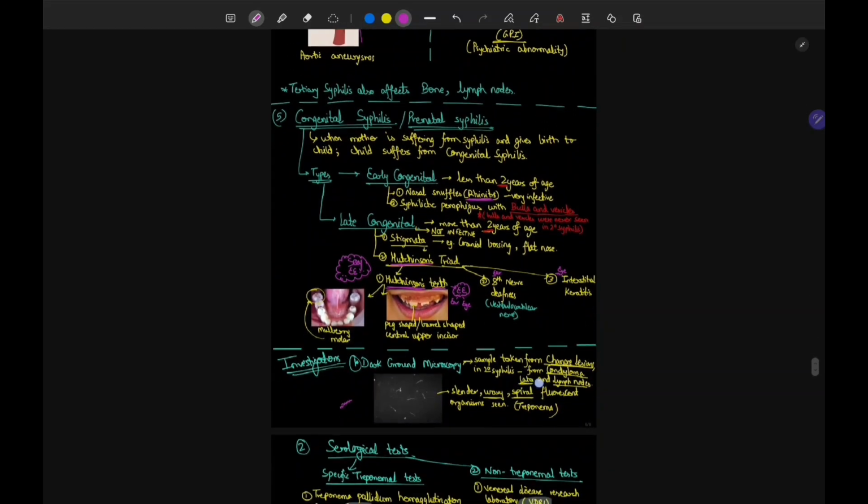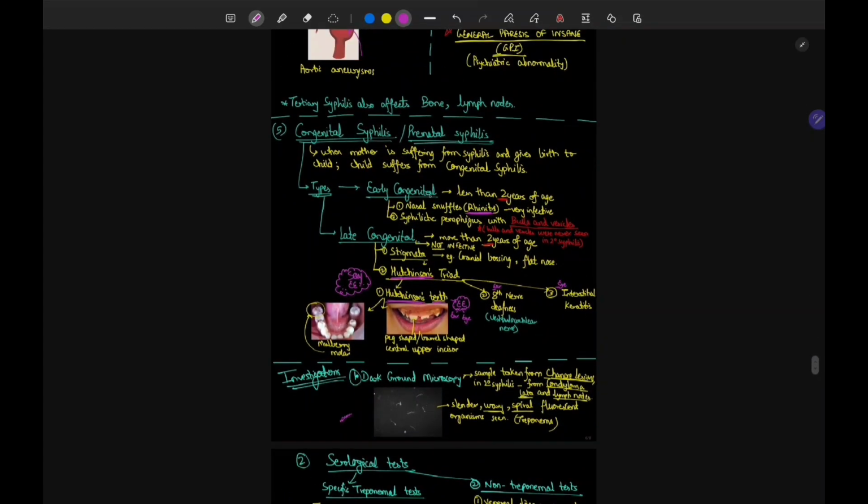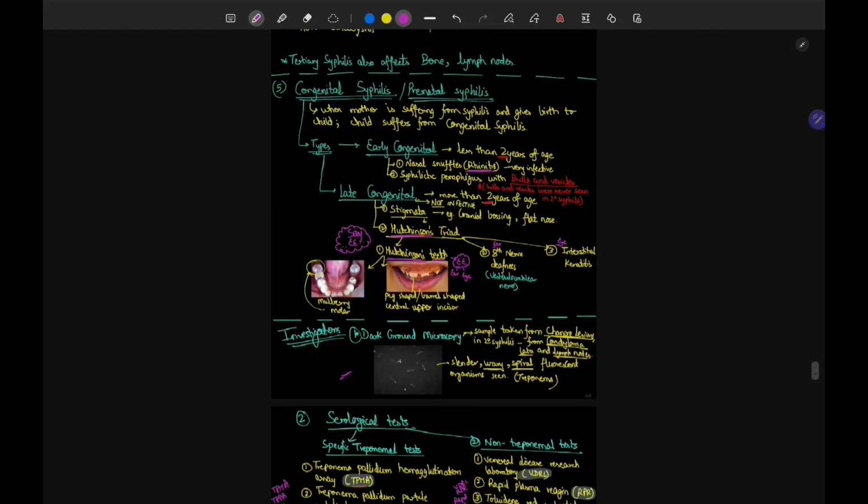Let's go to congenital syphilis. In congenital syphilis, I have told you to remember early congenital and late congenital. Early is less than 2 years, late is more than 2 years. In early congenital, there will be bullae and vesicles, which were not seen in secondary syphilis. And the patient will also have rhinitis. In late congenital, at least remember Hutchinson's triad: Hutchinson's teeth, then EE, because teeth is double E. One E will be ear, one will be eye. In eye, you will see interstitial keratitis. In ear, you will see eighth nerve deafness. And in the teeth, the mulberry molar, the peg-shaped central upper incisor.